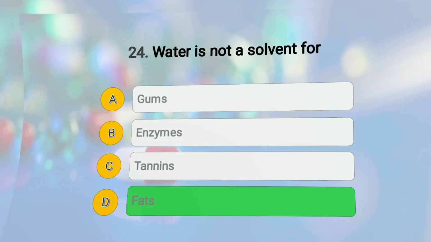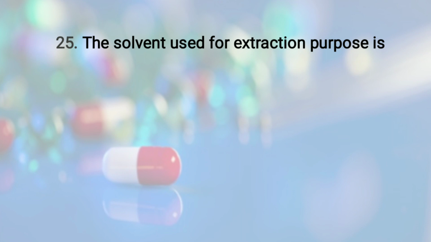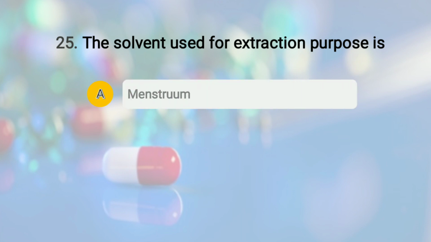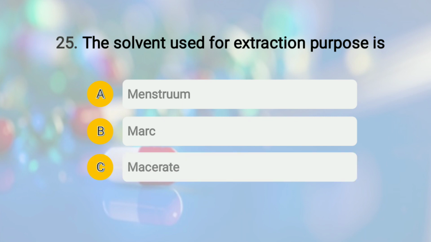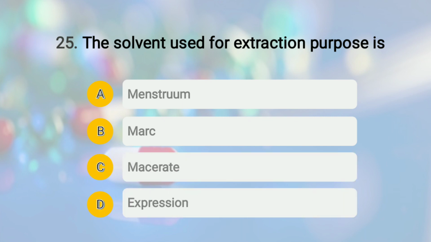Moving to the last question of the presentation, the question is the solvent used for extraction purpose is, and the options are A, menstruum, option number B, marc, option number C, macerate, and option number D, expression. So let us understand them first. Expression is nothing but extraction carried out by applying mechanical force which squeezes out juice or oil from vegetable or plant tissue.